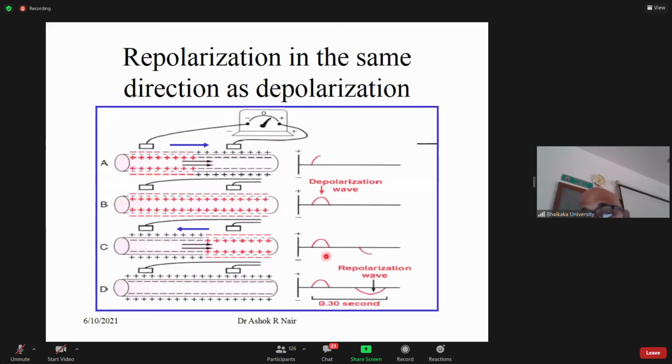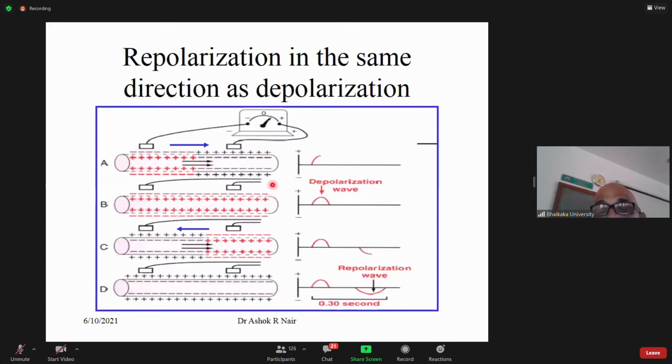Now, think about the other case where repolarization is occurring in a tissue where, suppose the repolarization starts where the depolarization was last.